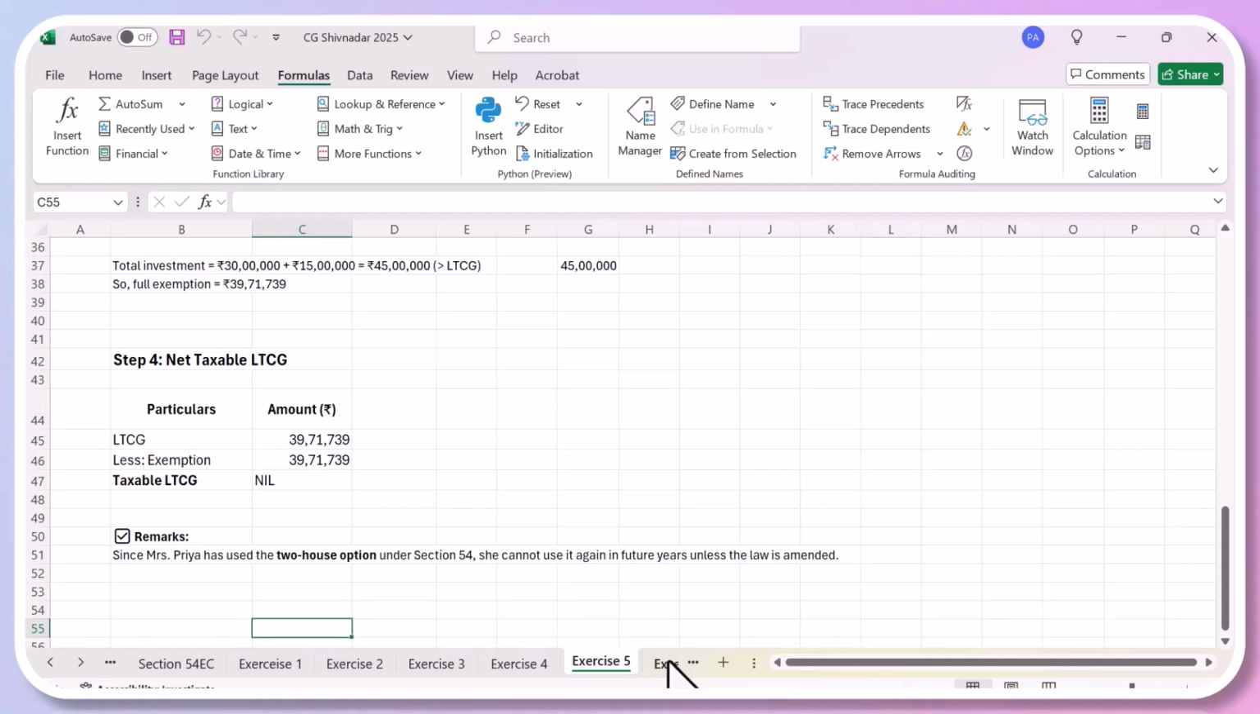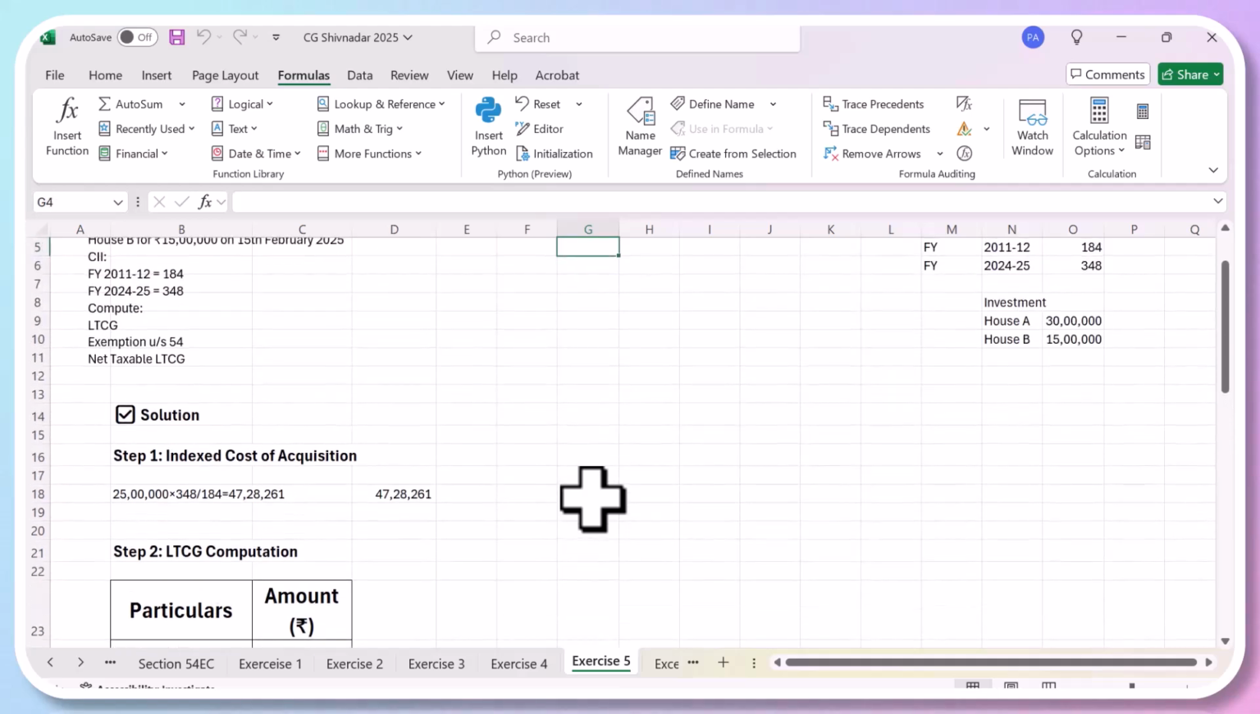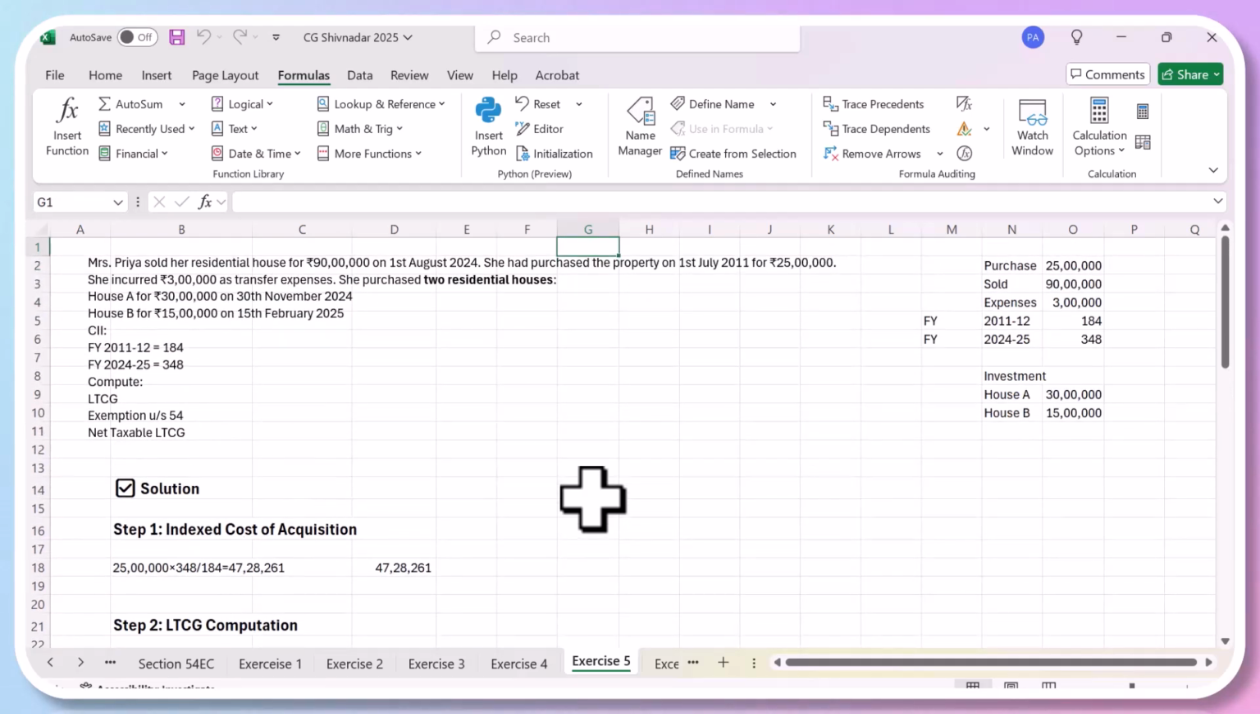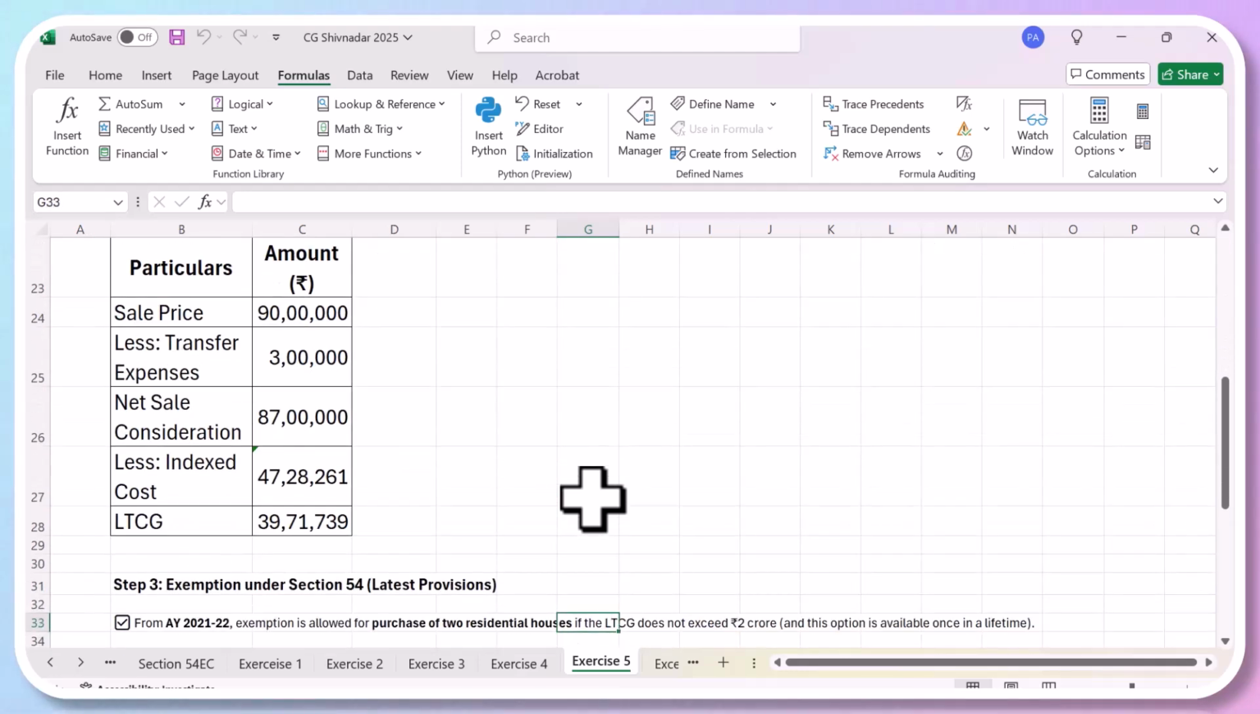Yes, sir. No, because we just saw under section 54 that anybody can purchase even two houses. Okay, so in this case, she has put all the money in two houses. Her capital gain was 39 lakhs, because the selling price was 90 lakhs and the net sale was 87 lakhs after the expenses, and the indexed cost was 47 lakhs.